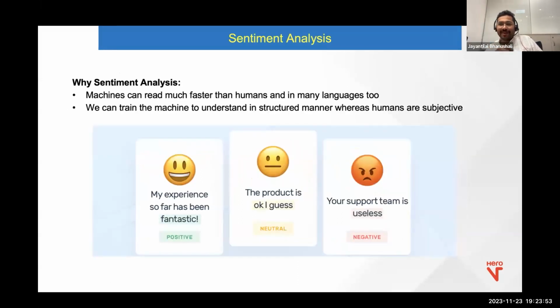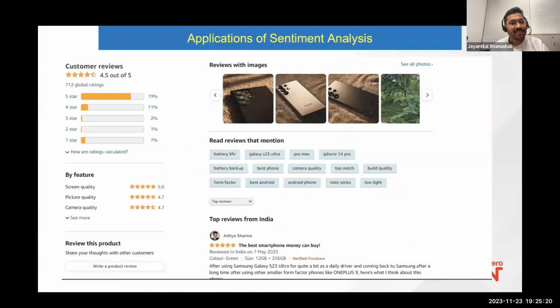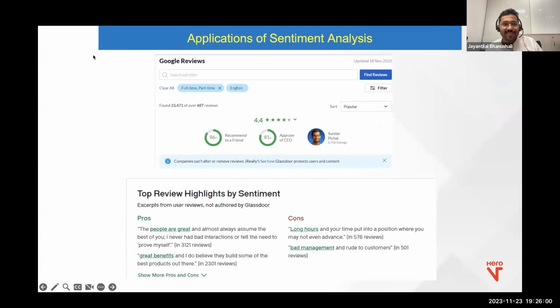Why is sentiment analysis important? This is a screenshot of a recent mobile phone from Amazon, and you can look at the kind of sentiment analysis they are doing. Stars are something they give, but look at this. These are the top topics people are talking about: battery life, camera quality, form factor, low light, build quality, top notch. These are the things Amazon is deriving. Another example: this is a screenshot from Glassdoor.